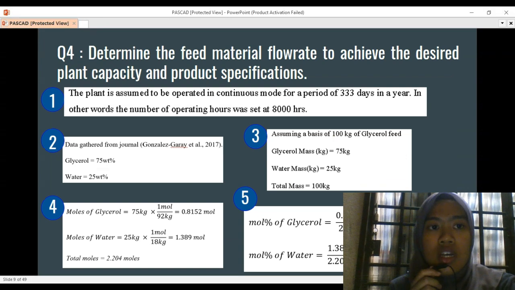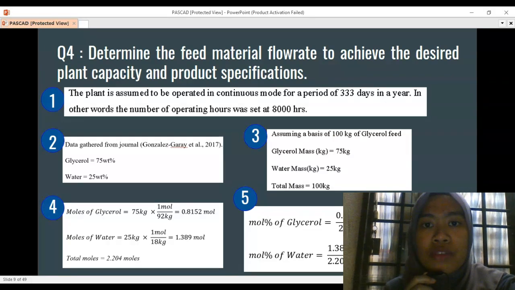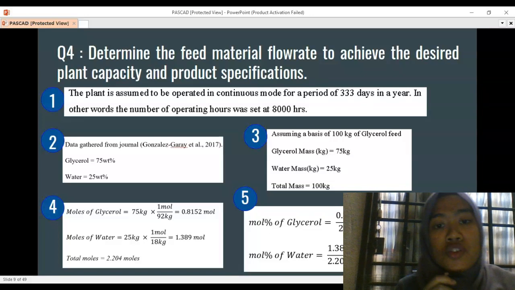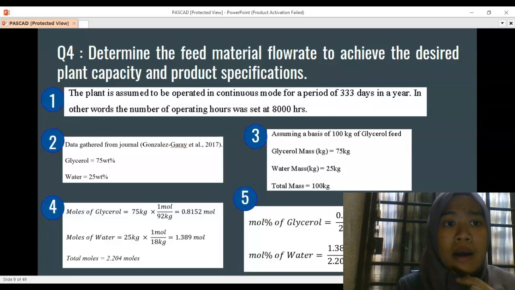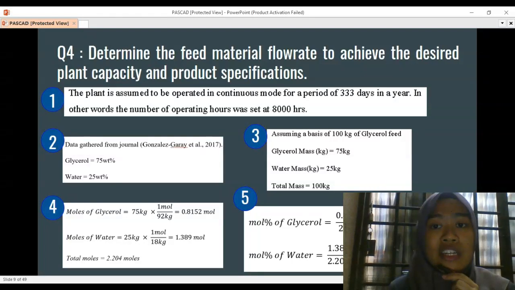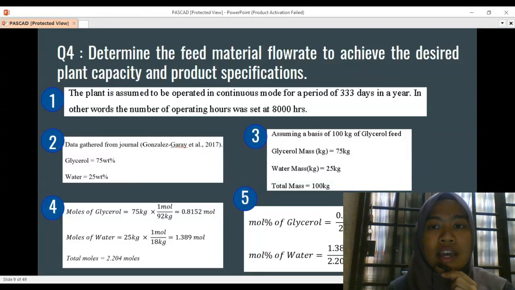For question 4, we would like to determine the feed material flow rate to achieve the desired plant capacity and the product specification. There are a few steps. For the first step, the plant is assumed to operate for 333 days in a year with operating hours of 8,000.